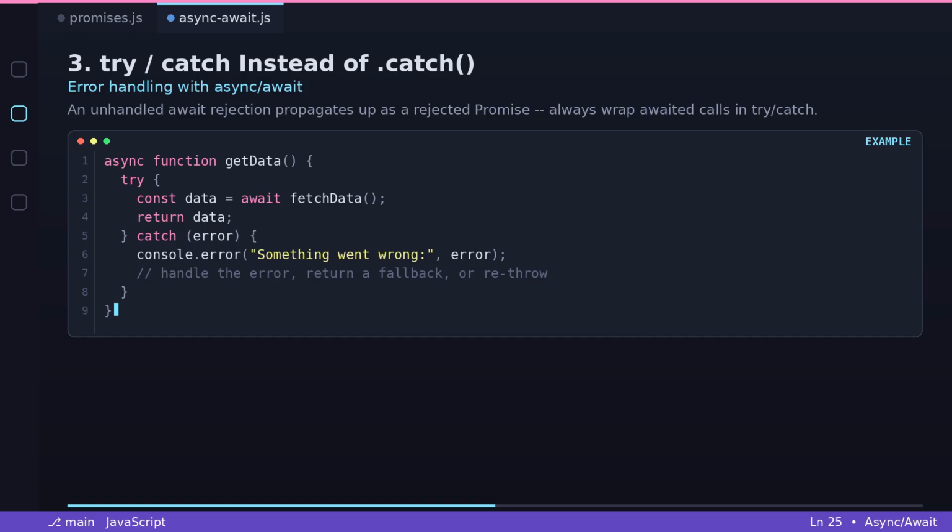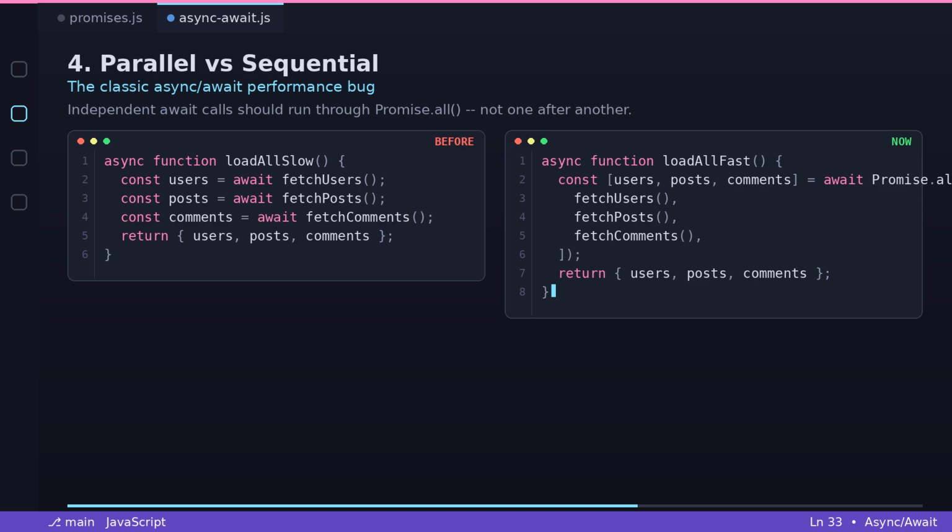4. The classic parallel-versus-sequential mistake. This is the single most common async await performance bug. Slow: each await blocks the next, runs one at a time. Async function loadAllSlow. Const users = await fetchUsers. Waits. Const posts = await fetchPosts. Then waits again. Const comments = await fetchComments. Then waits again. Return users, posts, comments.